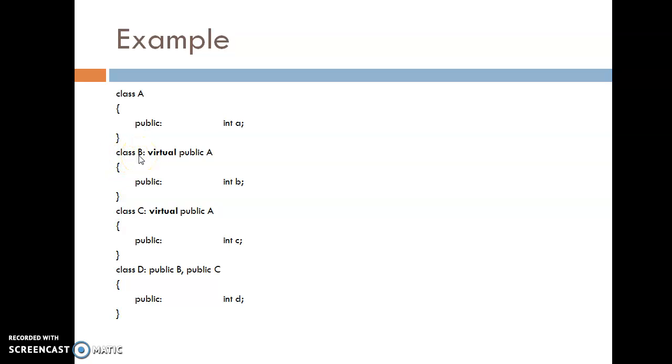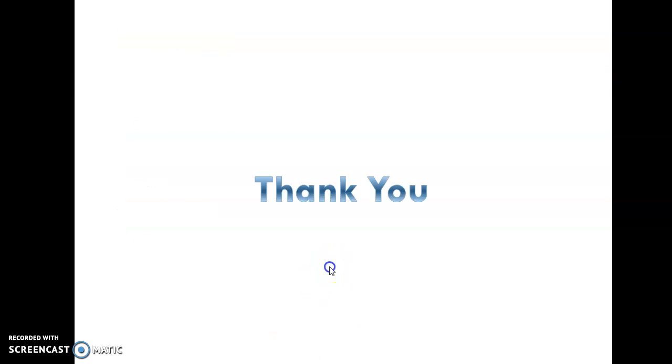Class B is going to derive from class A publicly, but put the virtual keyword before public A. That means A is defined as virtual. In the same way, when you derive class C, define A as virtual, and class D is derived from public B and public C. Now when both class B and class C have a virtual copy of class A, then class A is called the virtual base class. Thank you.